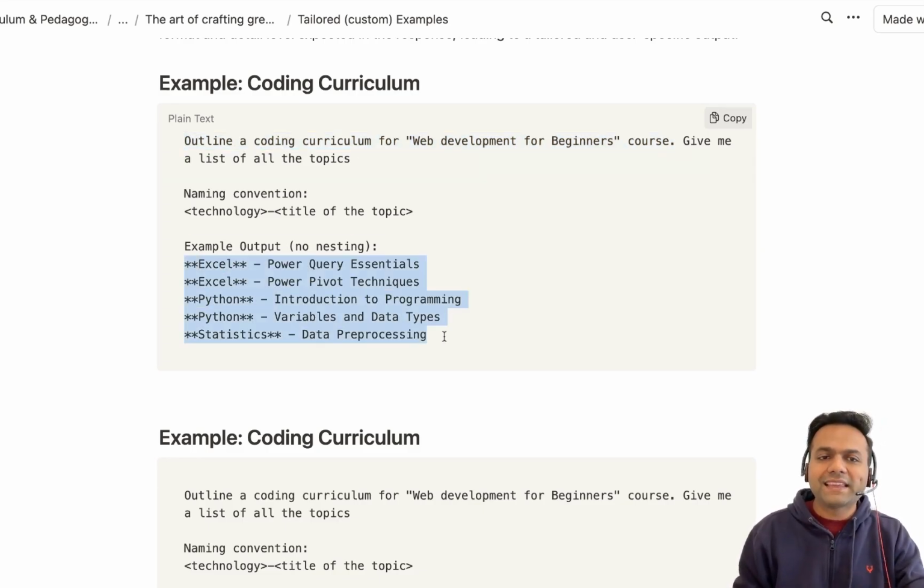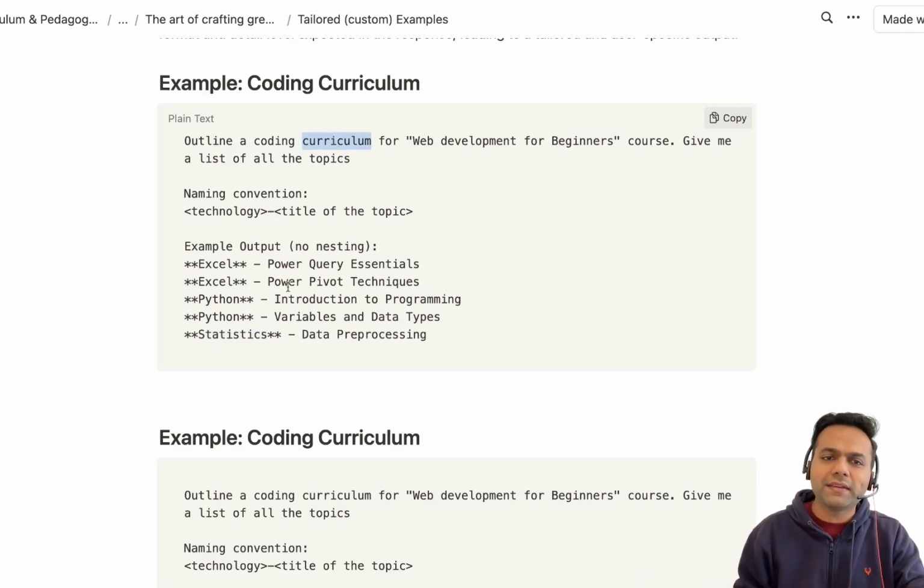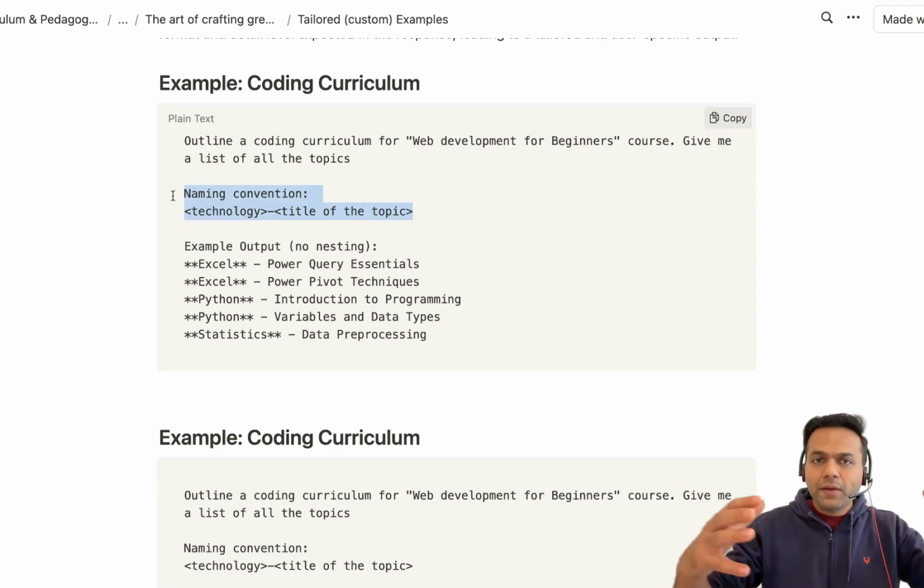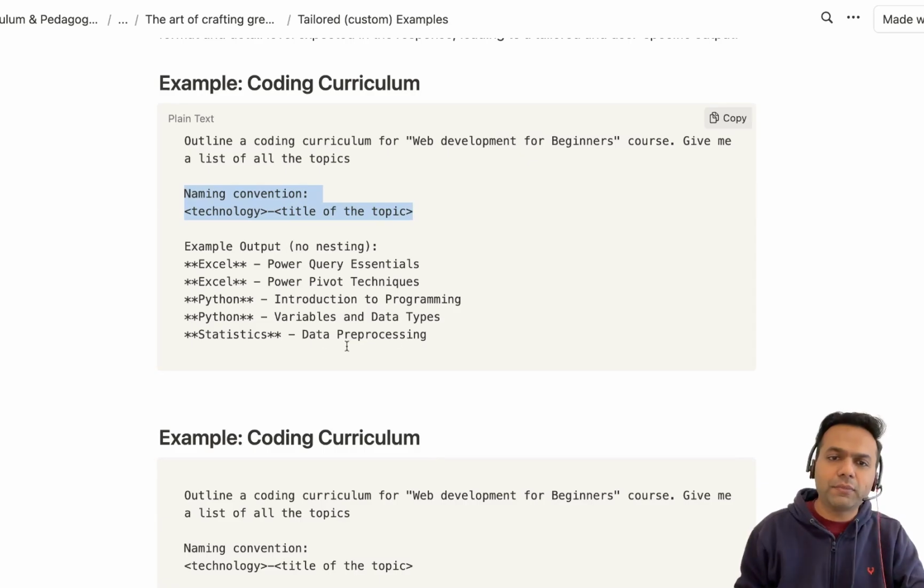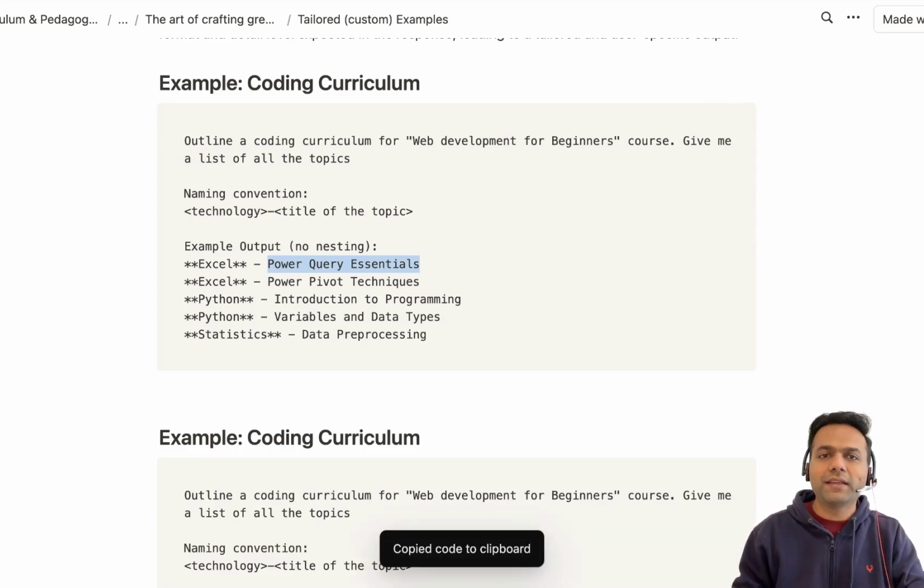Again, this example, this custom example has nothing to do with this topic. Excel, Python, statistics, they have nothing to do with this topic. But what I'm doing here is I'm giving it a naming convention that it should use technology dash title. So this is the custom naming convention that I'm giving, and I'm also giving it example of how to use this naming convention. Here I'm literally telling that the technology name should be bold, followed by a dash, and then the topic itself. Let's see how different our output is if we give this